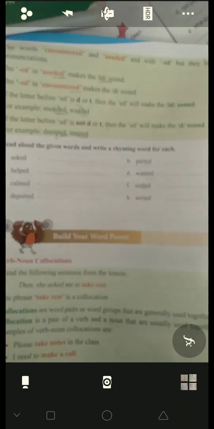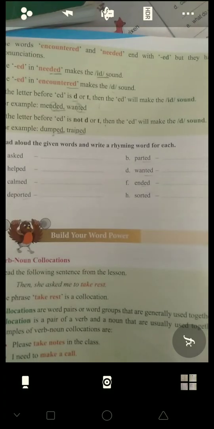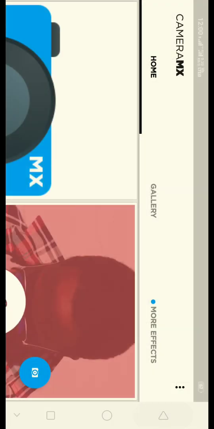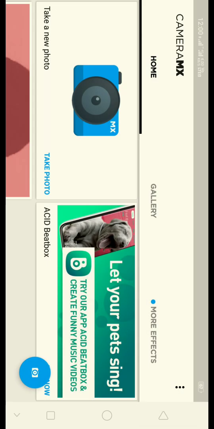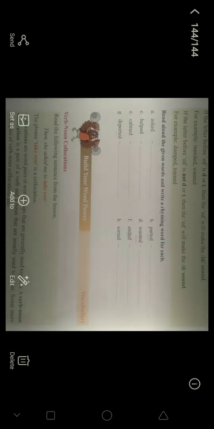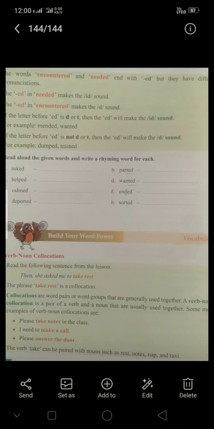Hope you understand. If there is d or t before the ed letters, it will be pronounced as the id sound. Otherwise, if there is any other letter, it will be pronounced as the d sound.